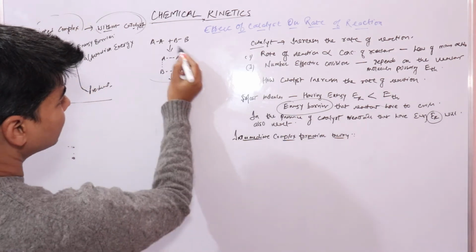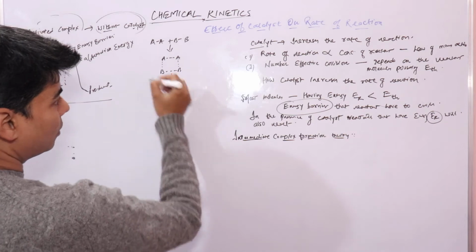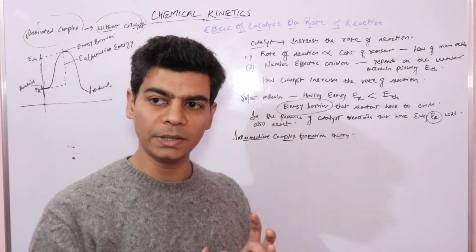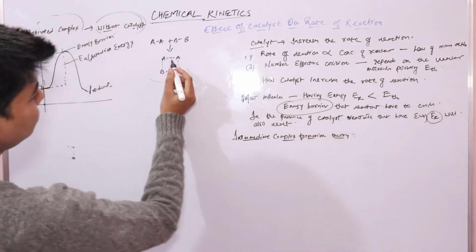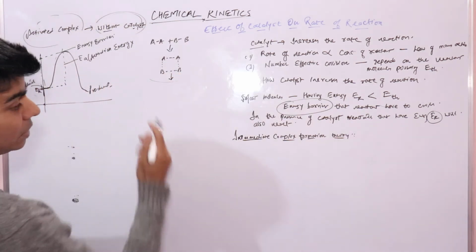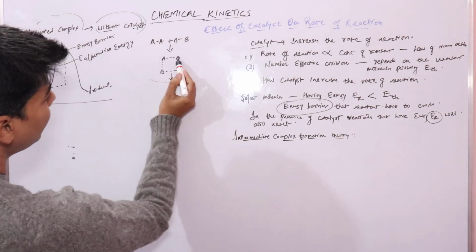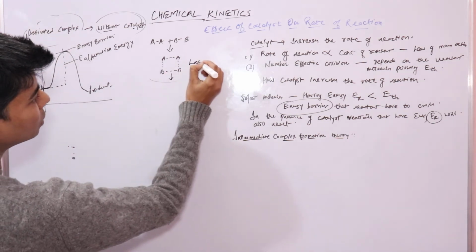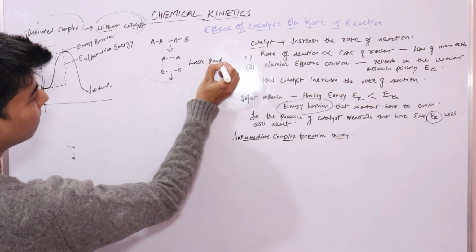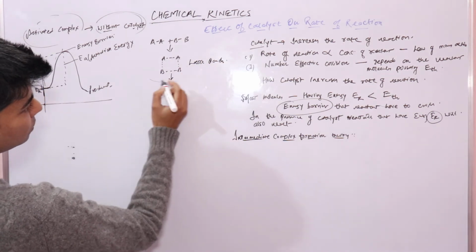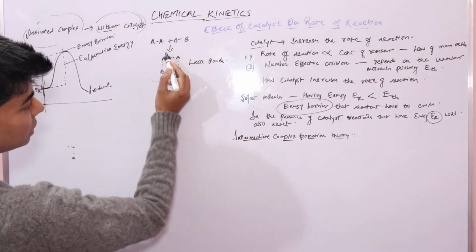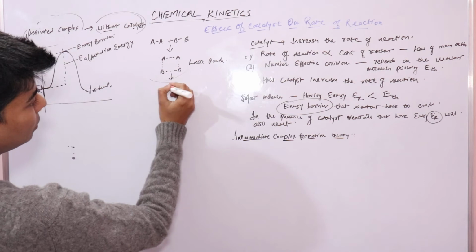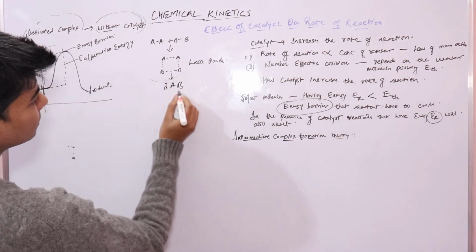So this is a high energy complex, not molecule, we call it a high energy complex, which contains loose bonds between AA and BB, and between AB as well. Since it's a high energy complex, this will dissociate to form products like this.